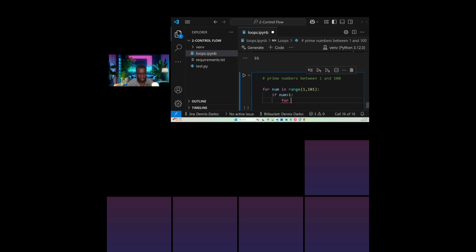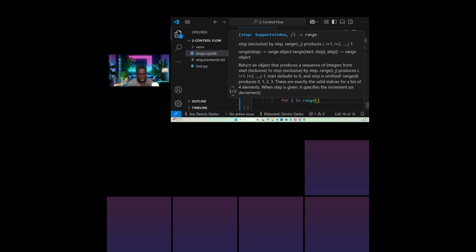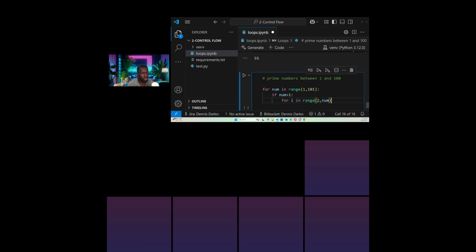For i in range of 2, comma the number. So now we know 2 is the start. We want to also set another condition, which I will explain, don't worry.